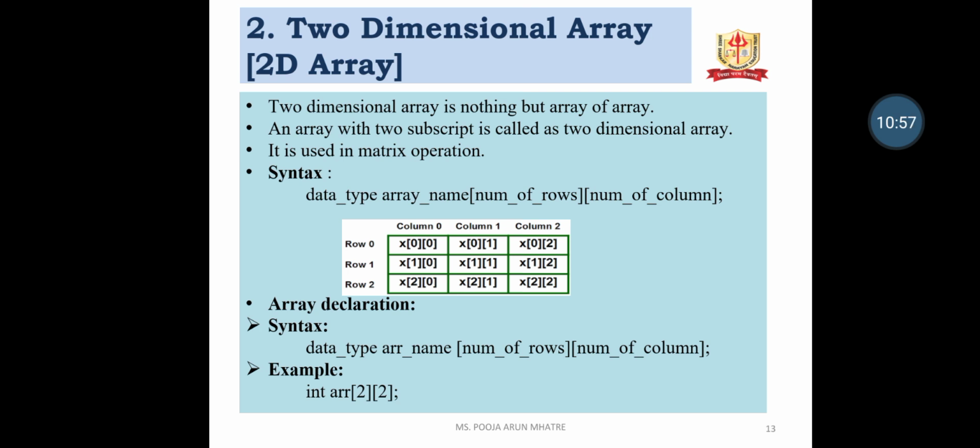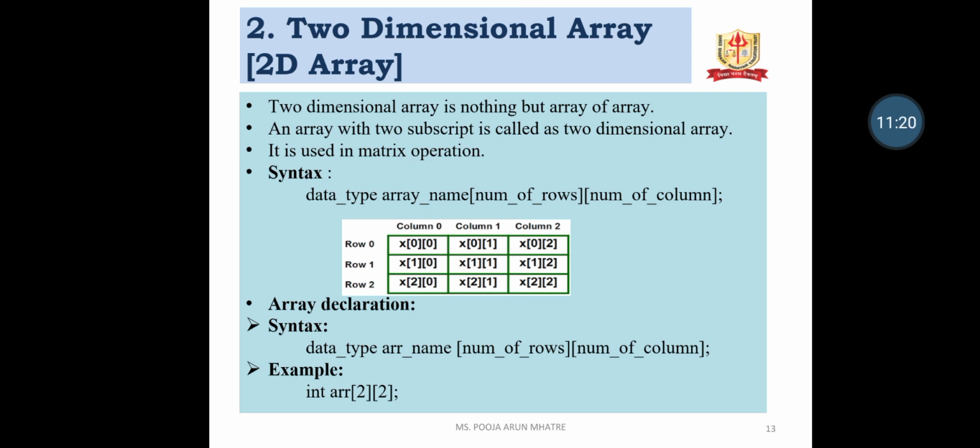So the index values are X[0][0] in row 0, X[0][1], X[0][2]. In row 1, the index values are X[1][0], X[1][1], X[1][2]. And in row 2, X[2][0], X[2][1] and X[2][2].